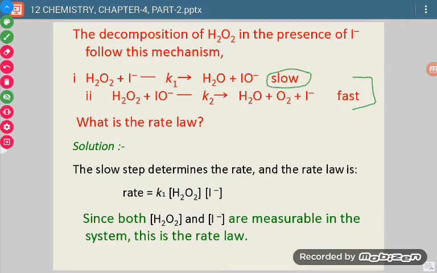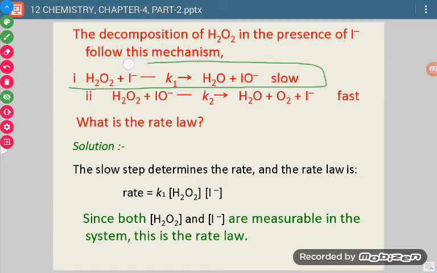Okay. Now, when we know the slowest step, then we can directly write the rate law on the basis of that equation. Now, how do we write it? The rate constant will come there, and whatever are the stoichiometric coefficients of the reacting species in the slowest step, those stoichiometric coefficients will be the orders with respect to those two or more reactants. Now, since the first step is the slowest step, we will write the rate law directly by seeing this step. So how will we write?